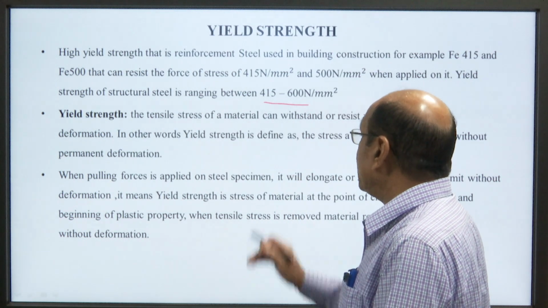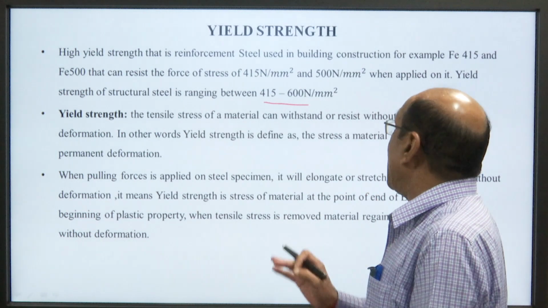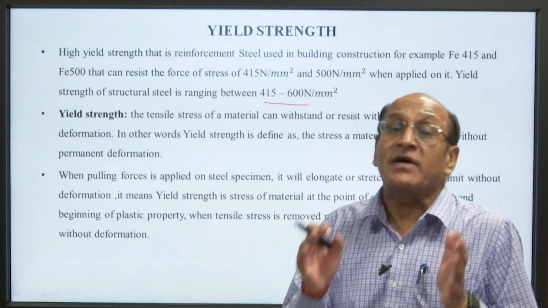The yield strength is the tensile stress a material can withstand or resist without permanent deformation.